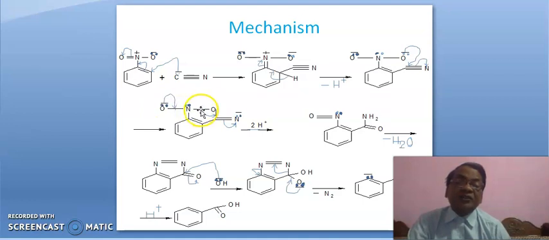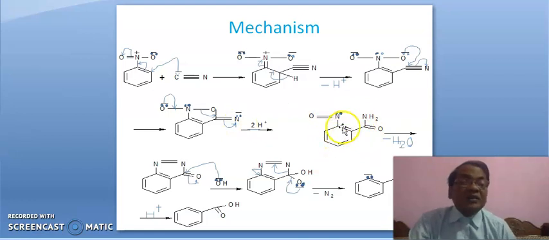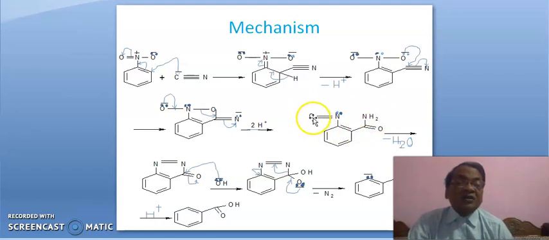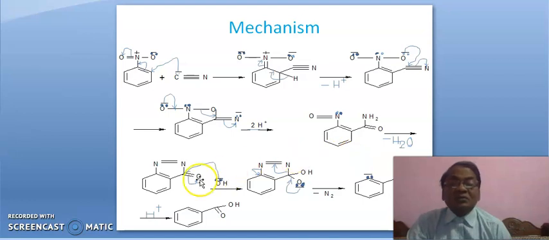Again, in presence of acid, this negative charge shifts in this fashion, and so this bond will shift and this pi bond will shift in this fashion, leading to two negative charges here, and so two H plus will get attached here, leading to an amino group. Now in this structure we see there are two hydrogens and this oxygen. The one oxygen and two hydrogens will combine together with the elimination of water. This structure is produced.